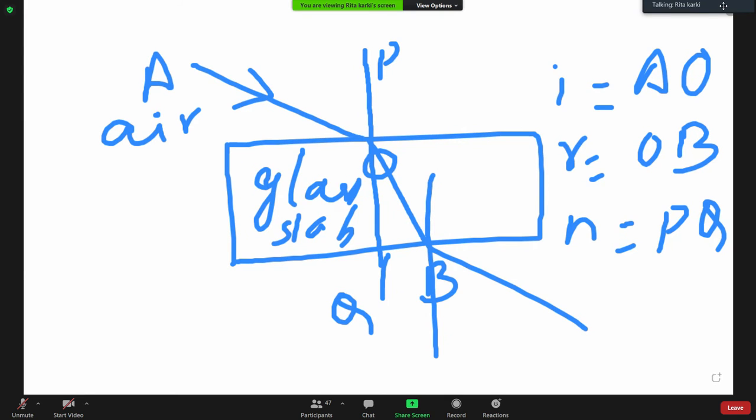In some cases, the angle of incidence will be more than the angle of refraction, in some cases the angle of incidence will be lesser than the angle of refraction, and in some cases the angle of incidence and angle of refraction will be zero.